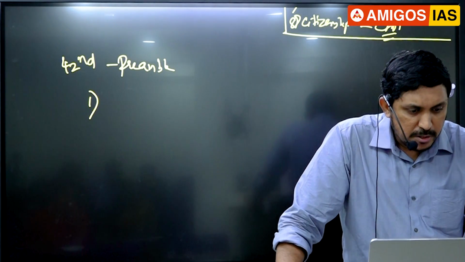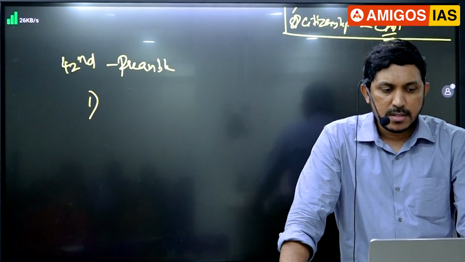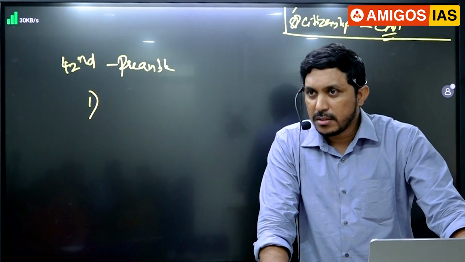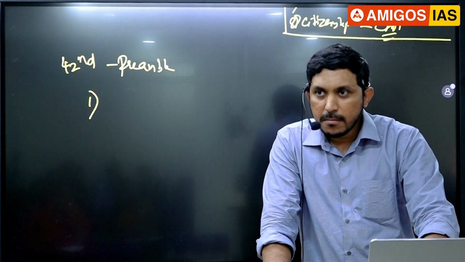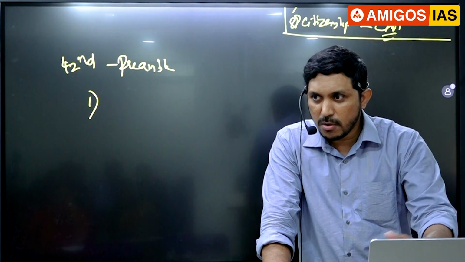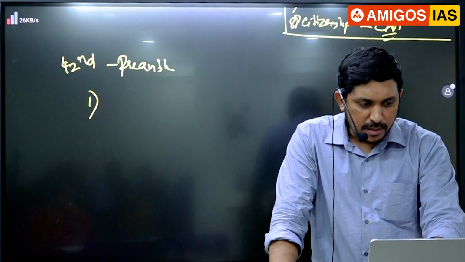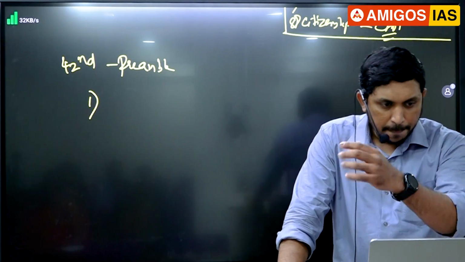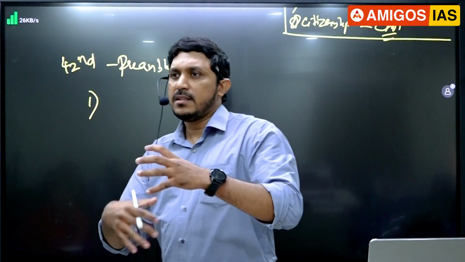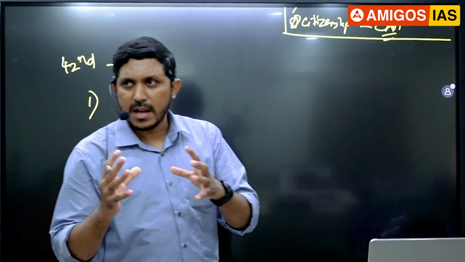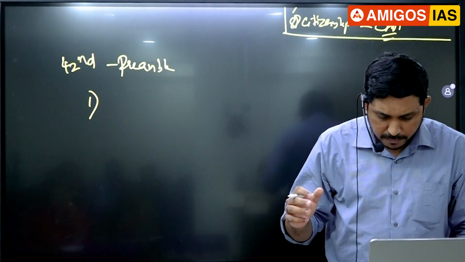Second one, the expression unity of the nation was substituted by unity and integrity of the nation. So the answer is, okay, two only. So what is the answer here? B. B is the right answer. So very easy question, this one. But let's see what the remaining questions are. This is interesting because polity, governance, IR, somewhat related questions are asked in the exam. So I'll discuss that part also.